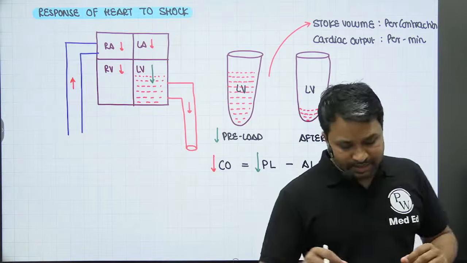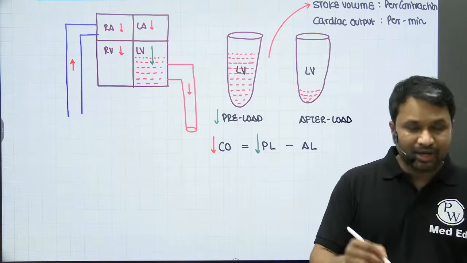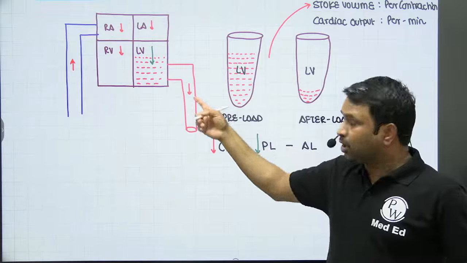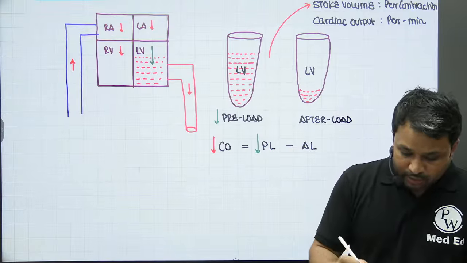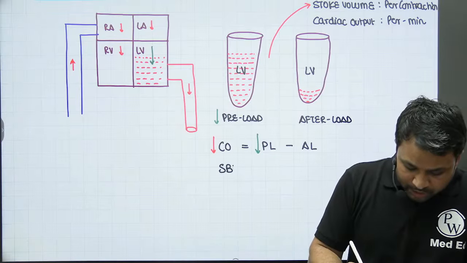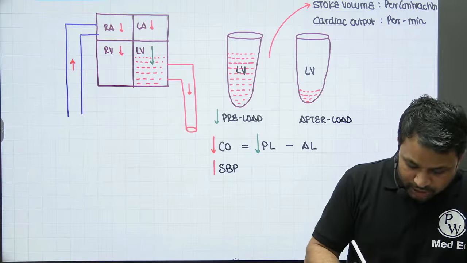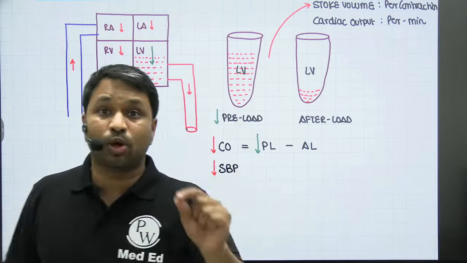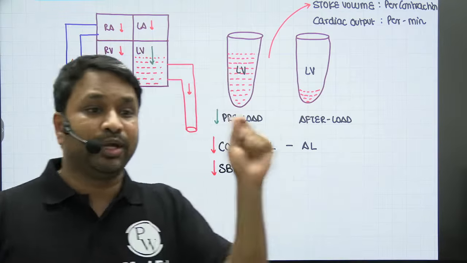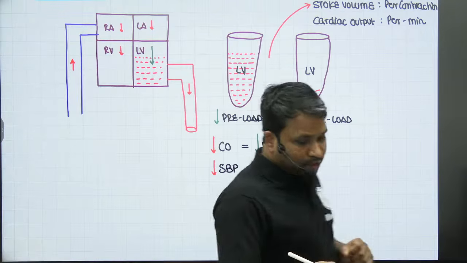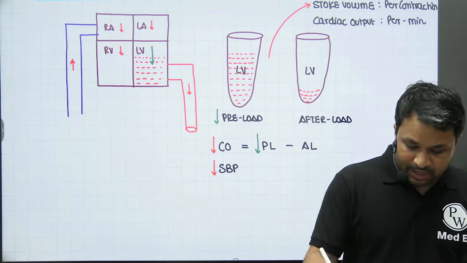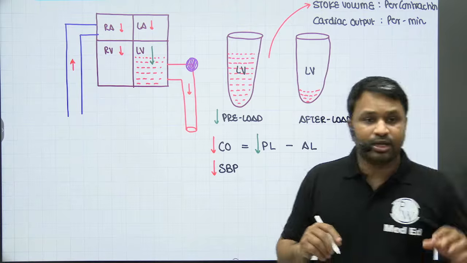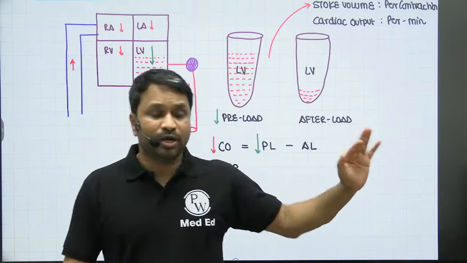Another very interesting thing that you will notice is that when the cardiac output drops, the blood coming into the aorta will drop. If the blood coming into the aorta drops, the aortic pressure will drop. The aortic pressure is nothing but systolic blood pressure. Blood pressure is the pressure exerted by the volume of the blood onto the lateral walls of the vessel, and that is going to reduce. Whenever the pressure drops, you have a specialized receptor present on the arch of the aorta, and that is what we call baroreceptors.